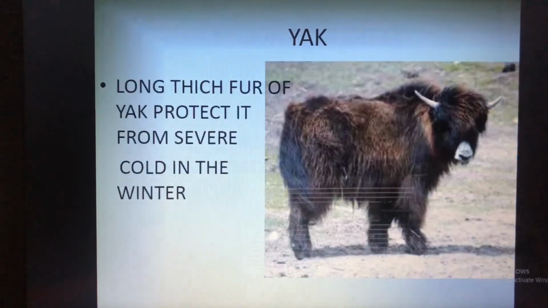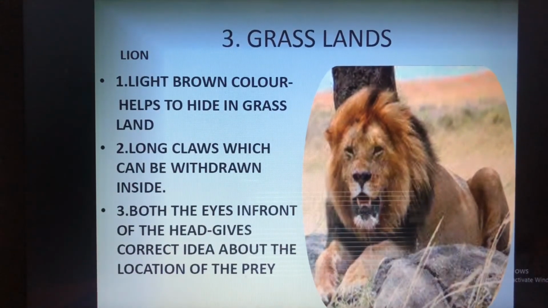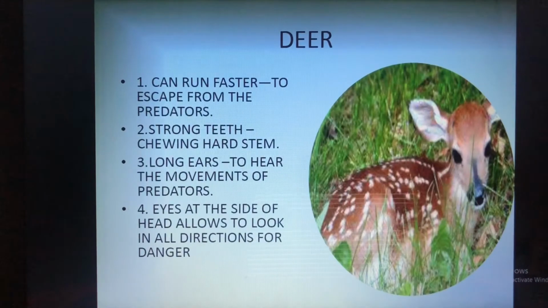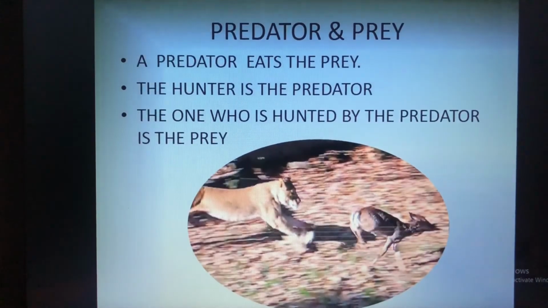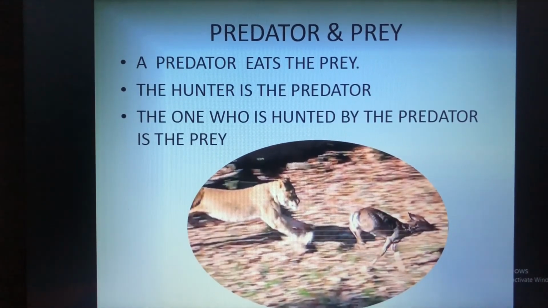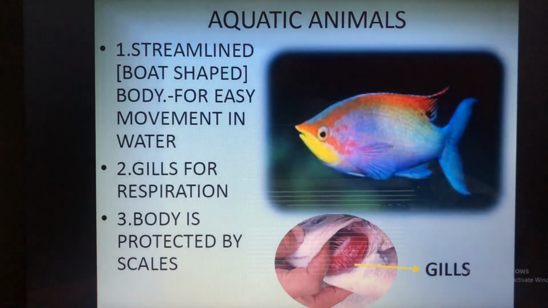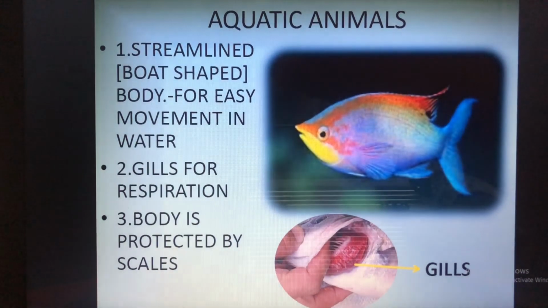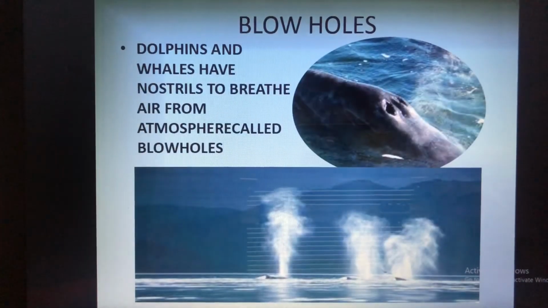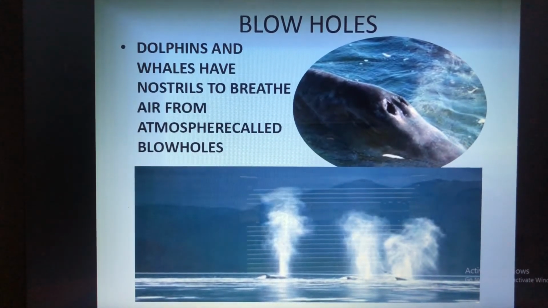Then we have studied about the mountain goat, yak. Then in the grassland we have studied about the lion. Then we have studied about the deer. Then we have studied about what is a predator and prey. Then aquatic habitat, we have studied about ocean, how the aquatic animals are adapted to live in the water, about the fish. Then how the dolphins and the whales, they have nostrils to breathe in air from the atmosphere. They are called as the blowholes.